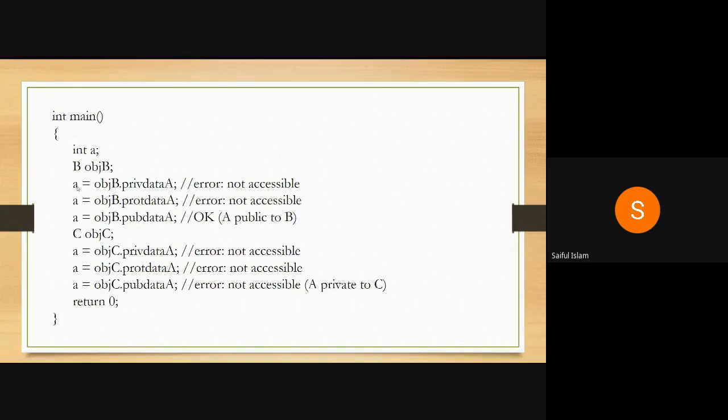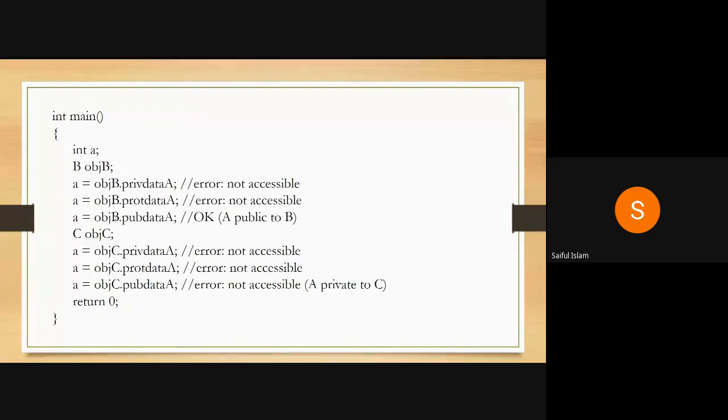So let's take A, object B, private data. So object cannot access private data, object cannot access protected data, and object can access public data of A. Now, if it is a private access, then object cannot access private data of A, protected data of A, and public data of A. So look at this here.